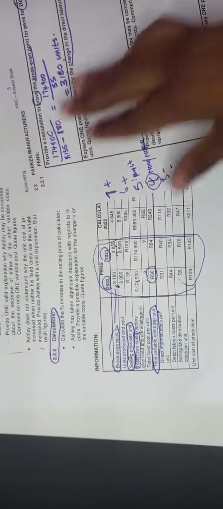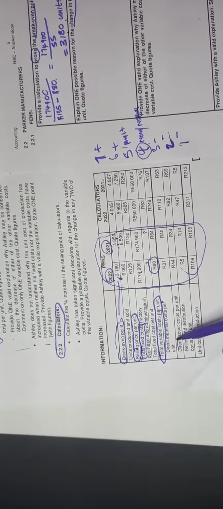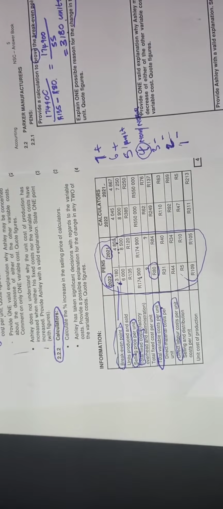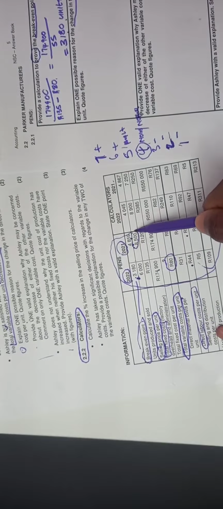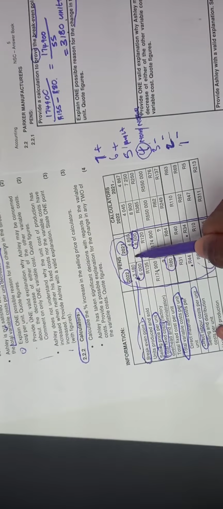Let's go and check it out on the information. Remember, we're dealing with pens. So the direct labor cost for pens, here it is. Last year, the direct labor cost was 34 Rand per unit. This year, we are paying our workers 44 Rand per unit, which means we are paying them even more. Why? Let's check if they did produce. Units produced. Last year, they produced 8.5 units. This year, they produced 6,000 units.